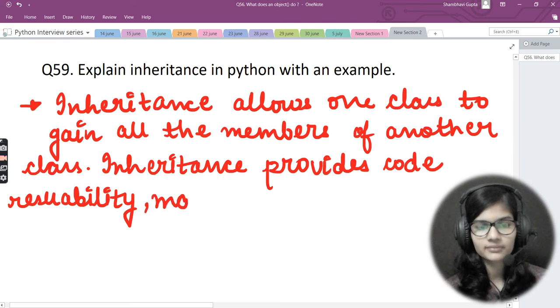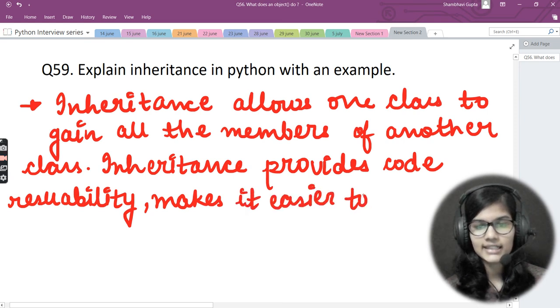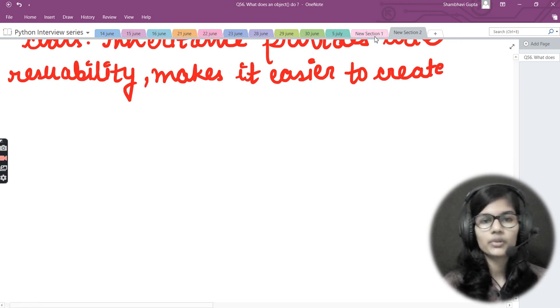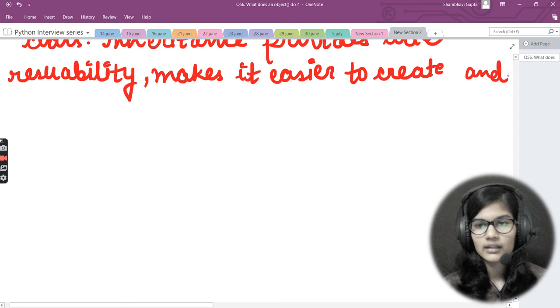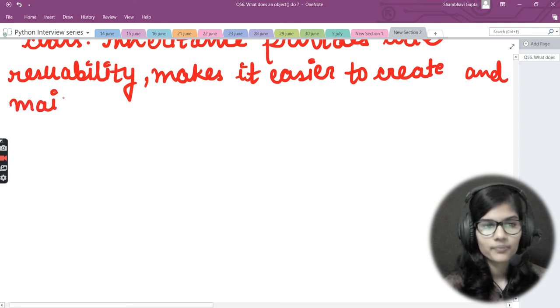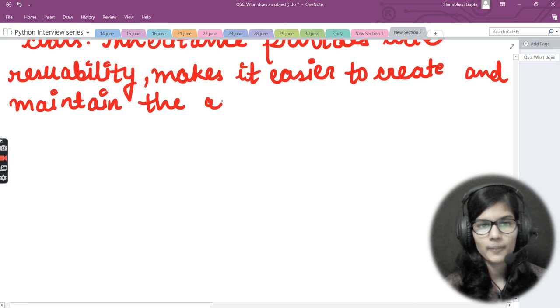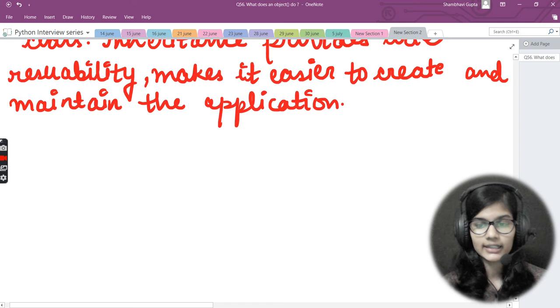After that, it makes it easier to create and maintain the application. Right? These are the two reasons, the advantages, why we use inheritance.